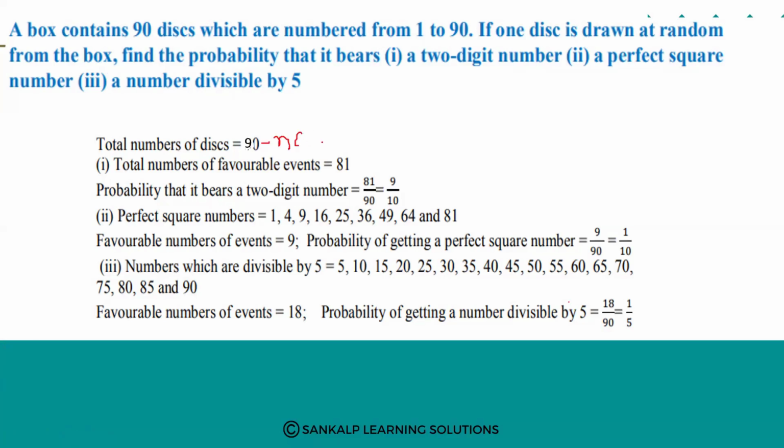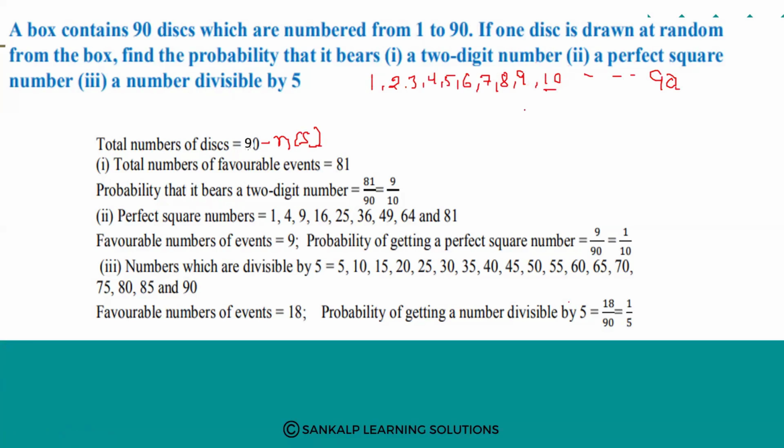Now the favorable events, that is a two-digit number from 1 to 90. We want two-digit numbers, which start from 10 to 90.